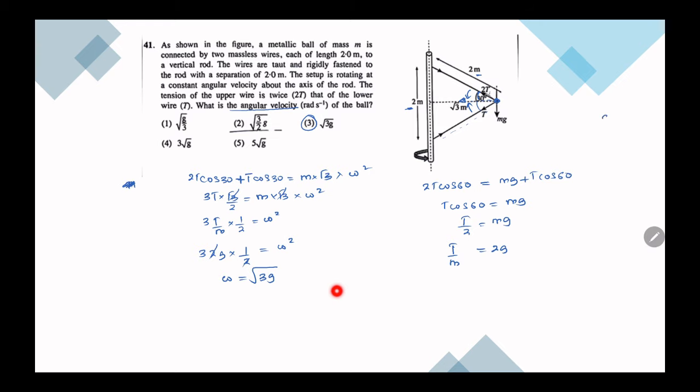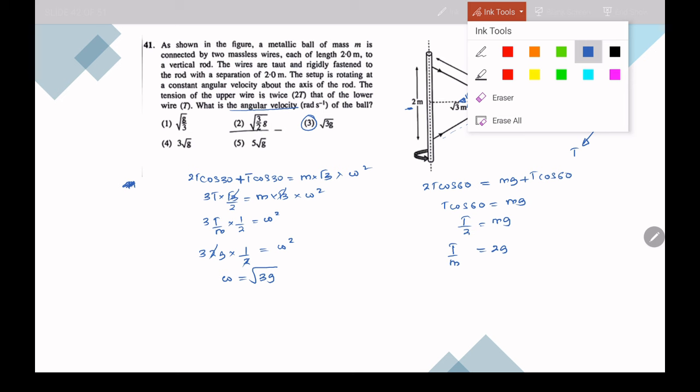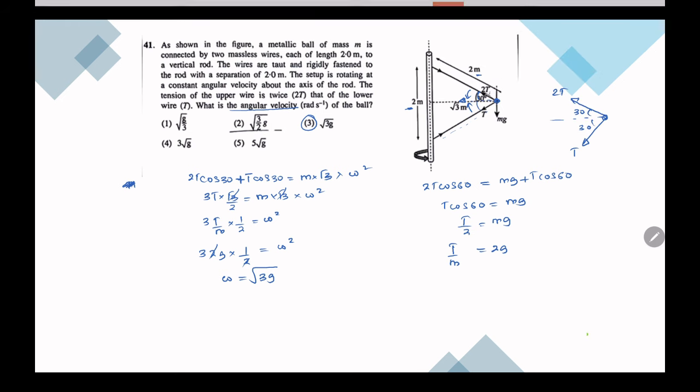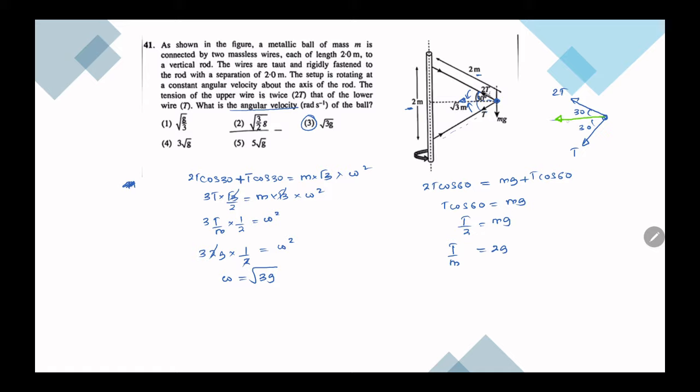Because if you get the components, this is what you get. 2t 30, t is also 30. So the centripetal force is actually the components of them. So if you take the components, this one 2t cos 30, this one is also 2t cos 30, then 3t cos 30.